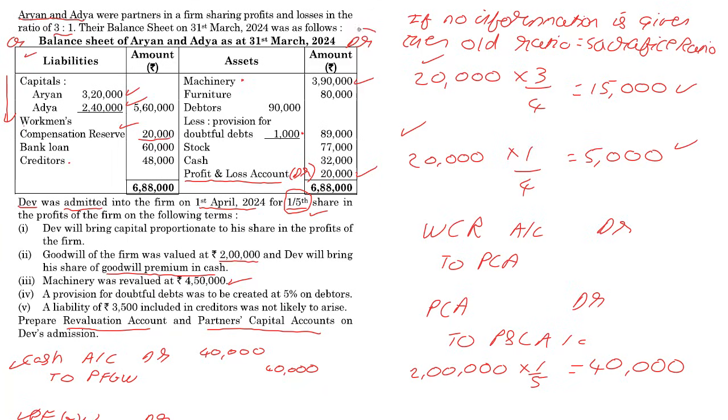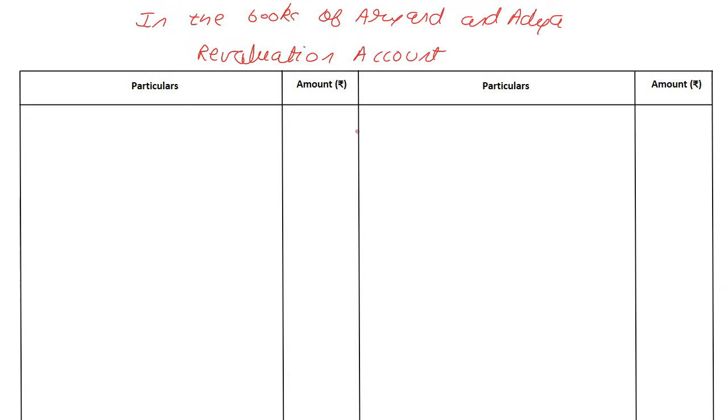It is increasing. If something that has a debit balance is increasing, then you will debit again. Add is to debit. How much is it increasing by? If they're telling us the new value is 4,50,000 and the old value is 3,90,000, the difference is going to be 60. So in the revaluation account on the credit side, credit all incomes and gains.